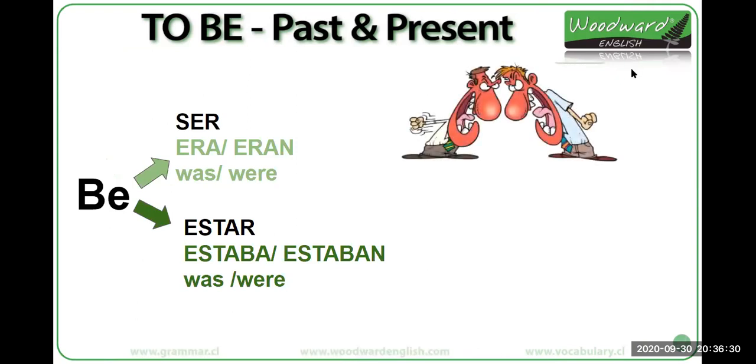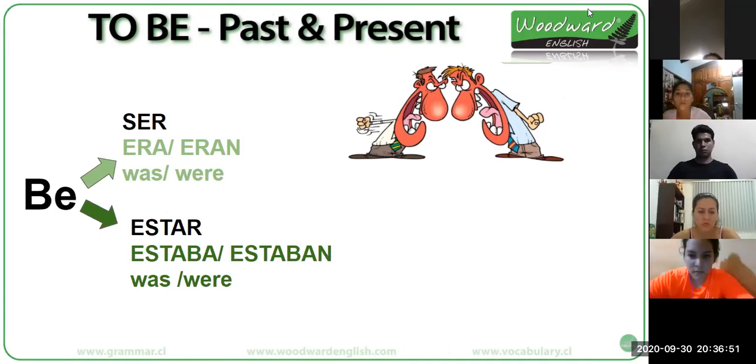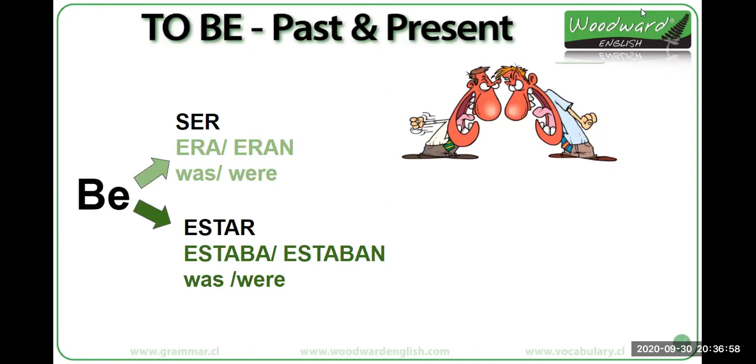Let's see. What do we say here? How can we write a sentence about them? They were angry. Yes, we can say they were angry. Okay. Any other idea for they were? They were friends. Yes, they were friends. Any other? ¿Alguna otra cosa que podamos decir de ellos? They were friends, they were angry.